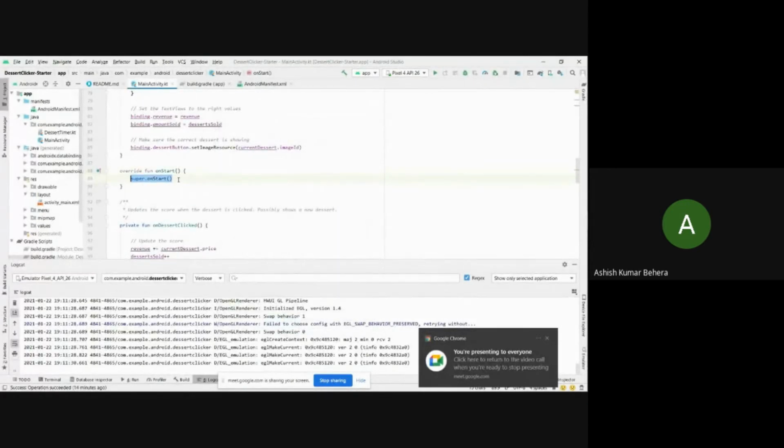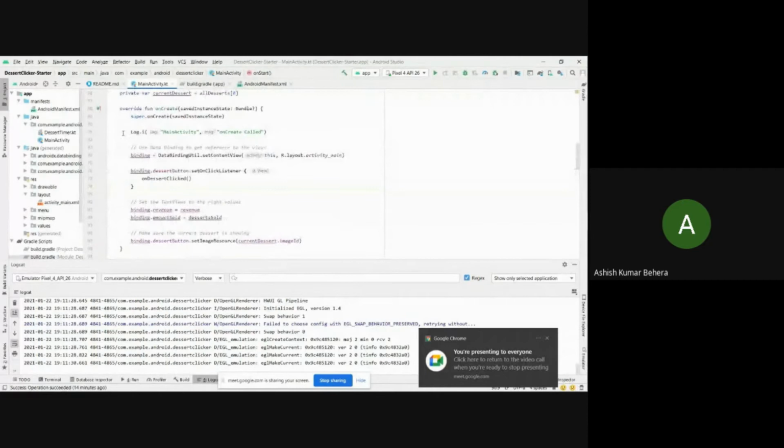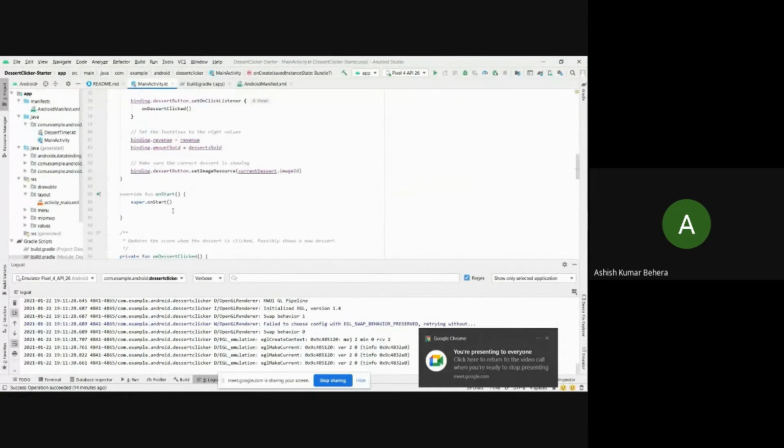This method has been automatically overridden. Now we need to add our log statement. I am simply copying and pasting it, and I'll be changing the contents inside it. The context will be the same as previous because we are still in our MainActivity, and here we will change the message to onStart called.